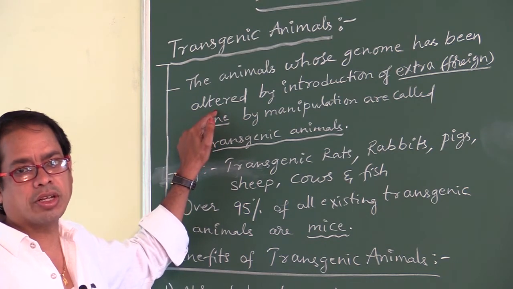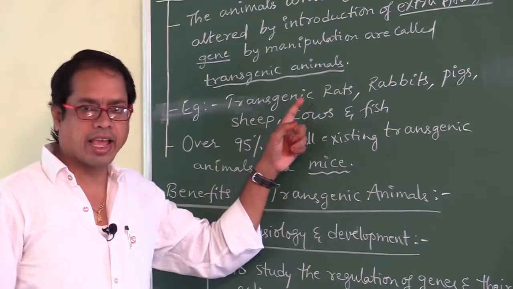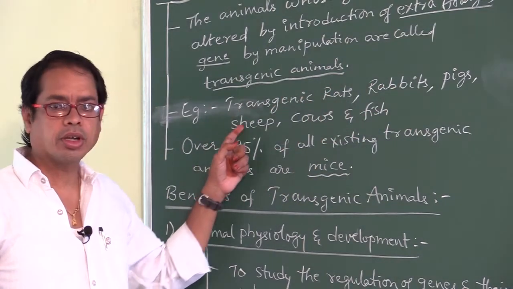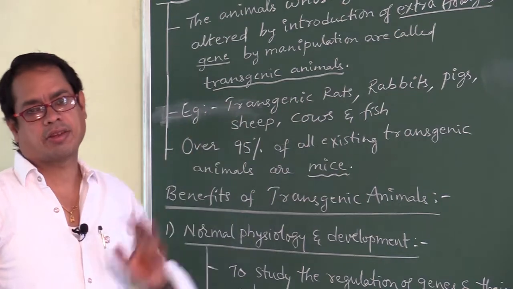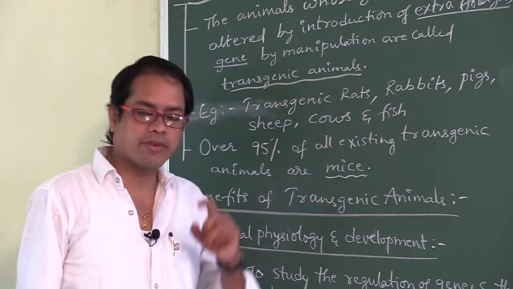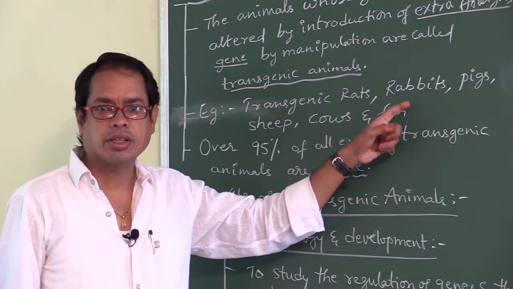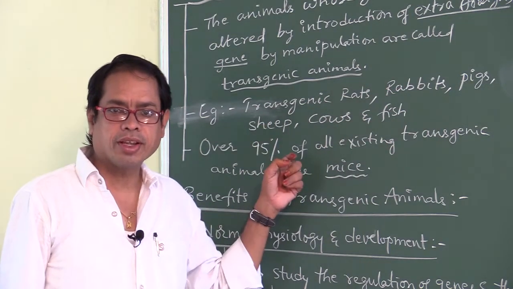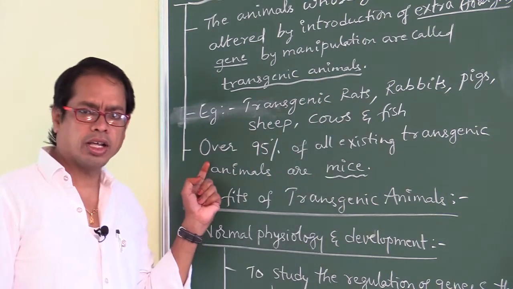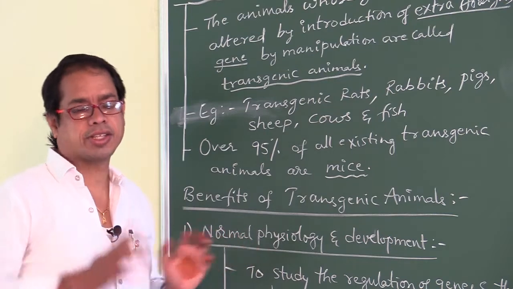What transgenic animals have we produced? Examples of transgenic animals: transgenic rats, rabbits, pigs, sheep, cow, fish, etc. Next, over 95% of all existing transgenic animals are mice.